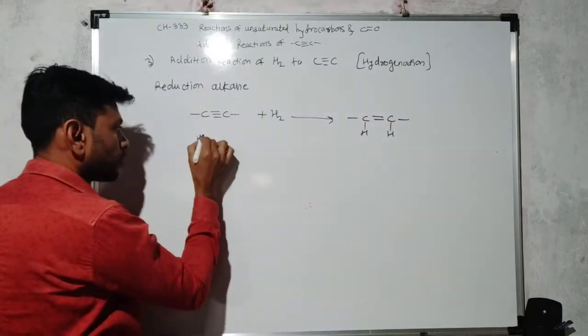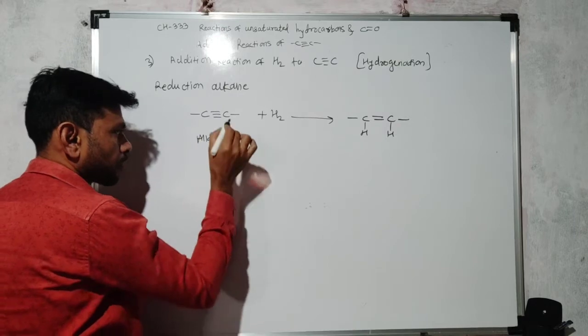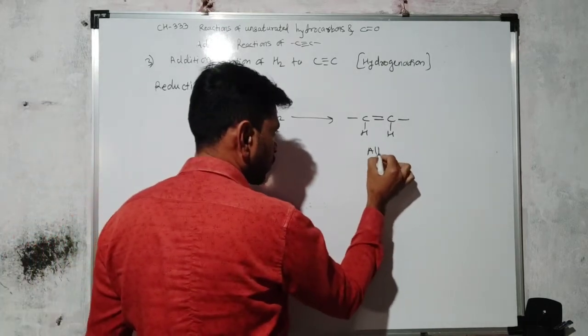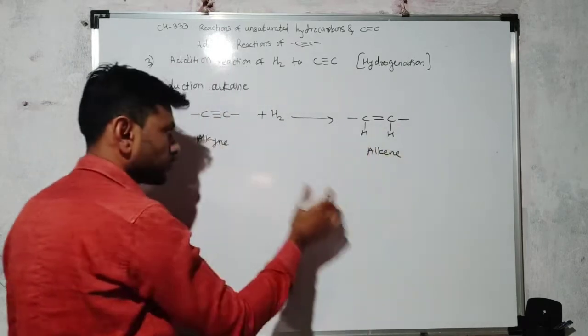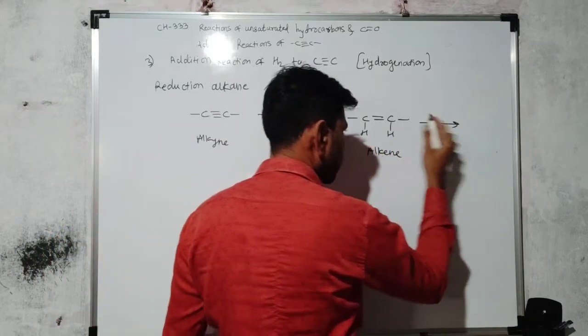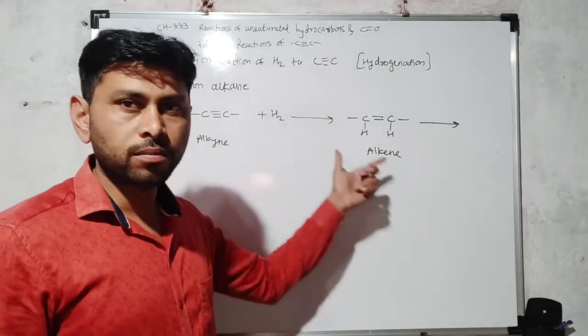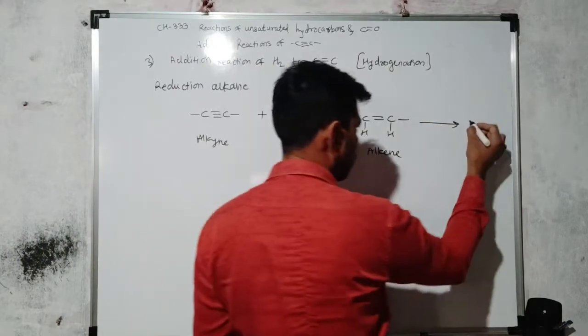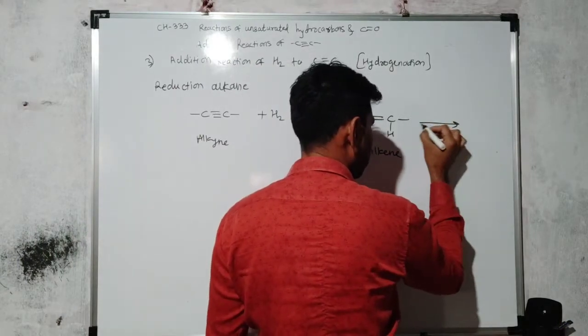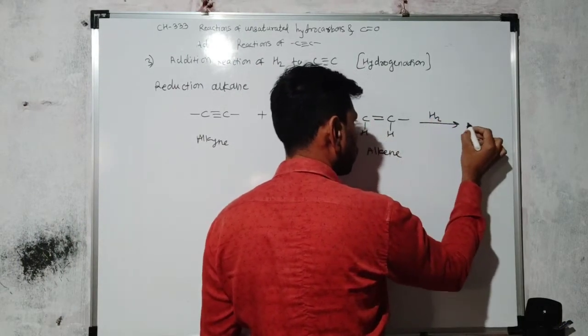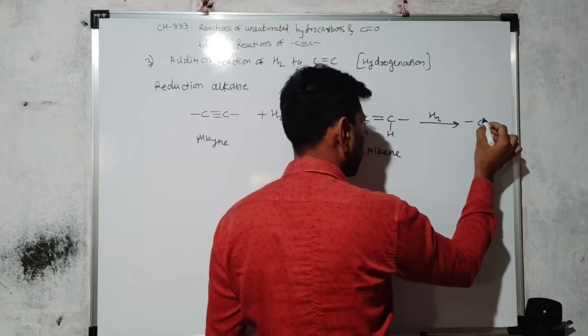So alkyne is first converted into alkene, first addition of hydrogen. Then in the next step, this unsaturated compound obtained again interacts with the next mole of H2 and forms a saturated compound.